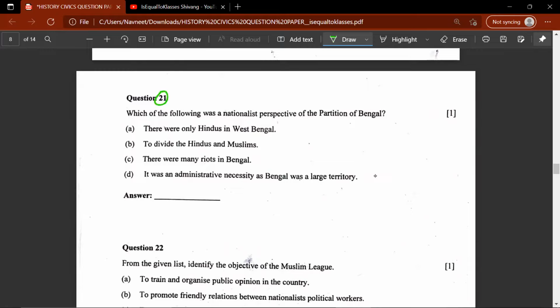Question number 21. Which one of the following was a nationalist perspective of the partition of Bengal? This will be B, to divide the Hindus and Muslims.